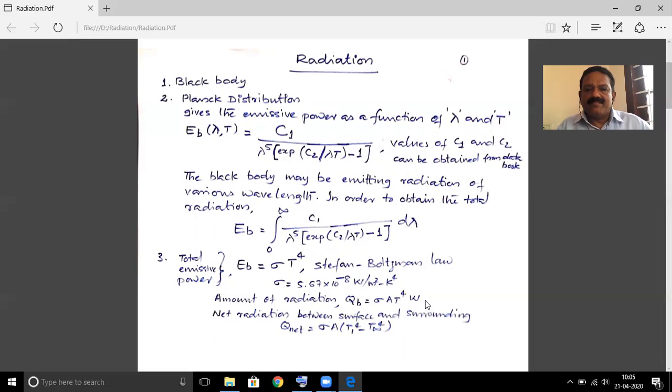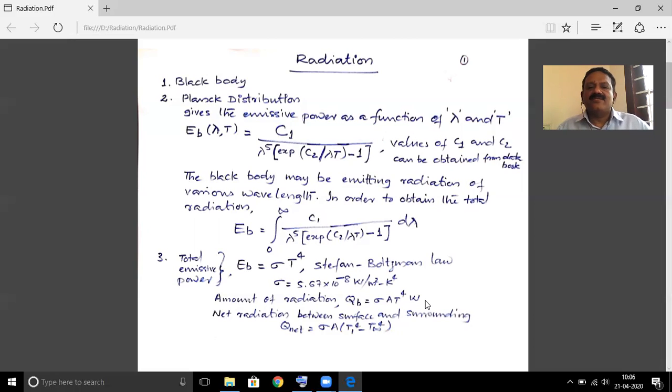Every surface will be emitting radiation based on its surface temperature. There will be other objects around a particular object, so there will be an exchange of radiation. One body is emitting radiation and the other body is also emitting radiation based on its temperature. We are interested in finding the net heat exchange between two surfaces.